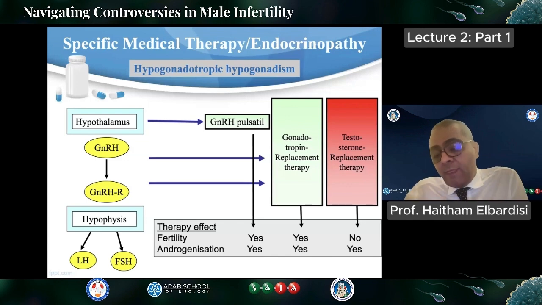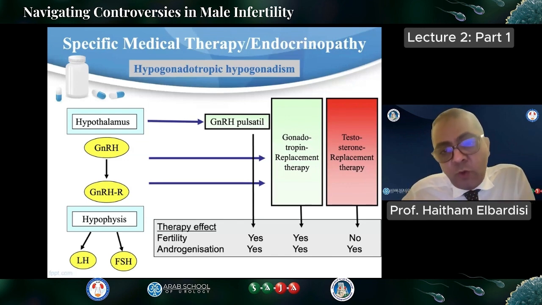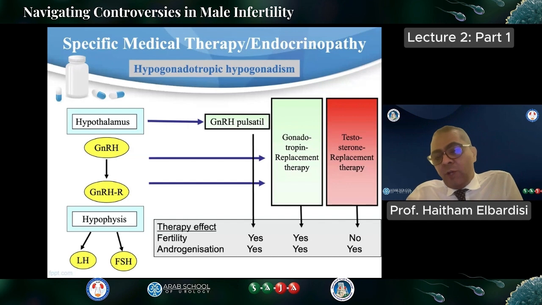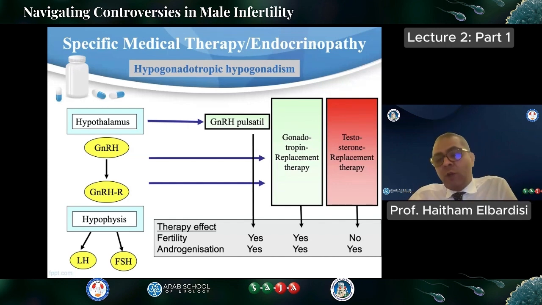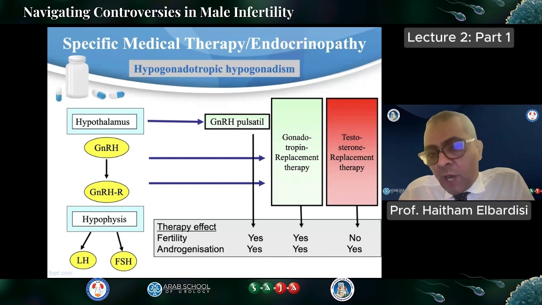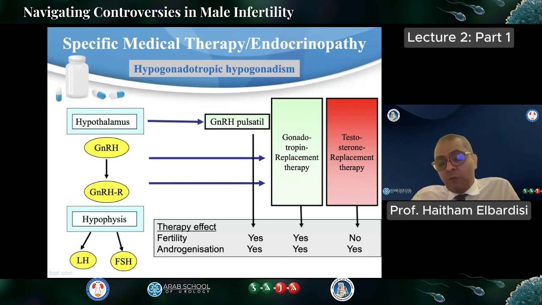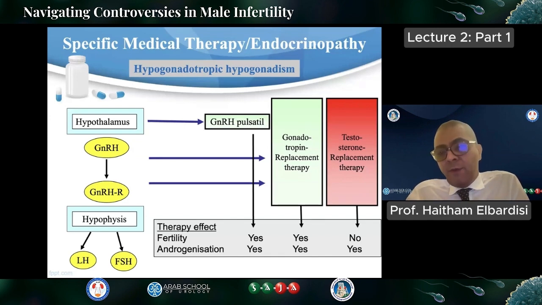The main thing that you have to consider here is not only correcting the testosterone level, because correcting the testosterone level can affect fertility if it's not corrected through a physiological pathway. So if you give gonadotropin-releasing hormone or gonadotropin, you will make the testes produce the testosterone directly, which is very important because the concentration of intratesticular testosterone is much, much higher than the level of testosterone in the blood or plasma. It's around 60 to 70 times, and some studies say even more than this.